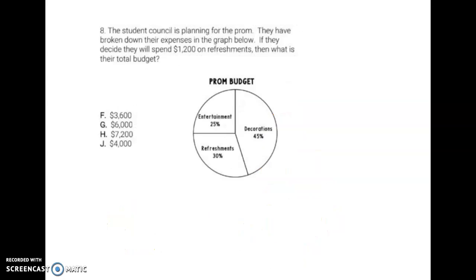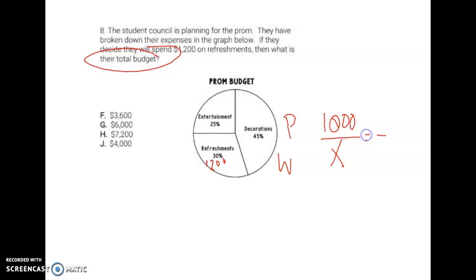Number 8. The student council is planning for the prom. They have broken down their expenses in the graph below. If they decide they will spend $1,200 on refreshments, so that's my part, then what is their total budget? So just like the other one, I'm going to do my part over my whole. In this case, $1,200 is my part, and I'm looking for my total. My total is always going to be 100%, and for refreshments, it's going to be 30%.